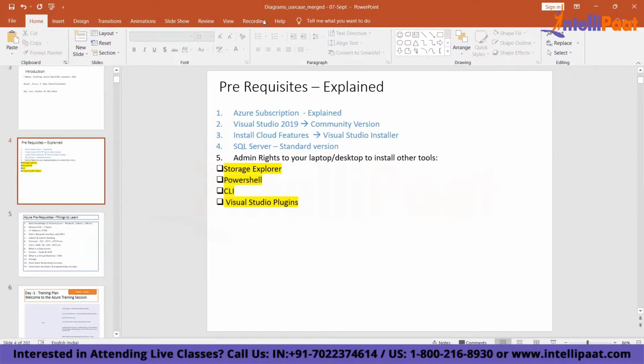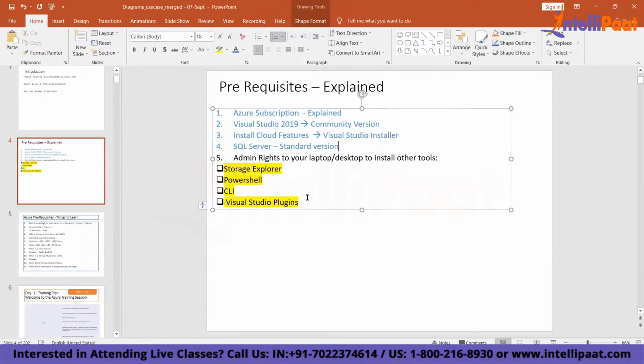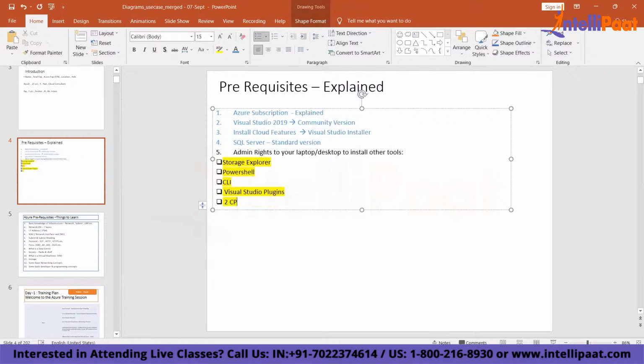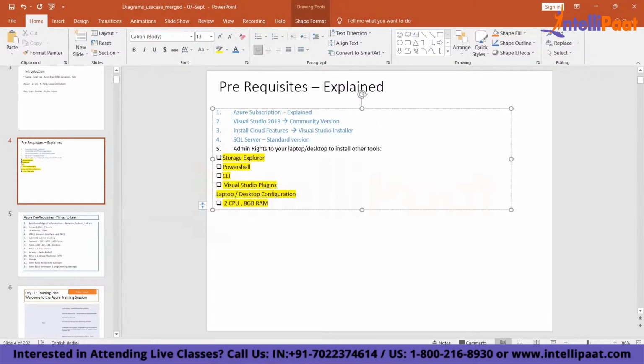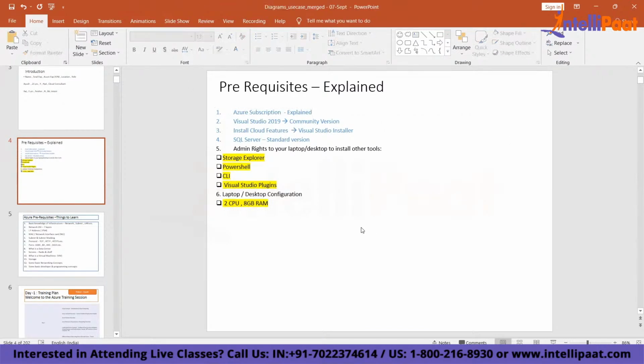Bare minimum, it should be 8 GB RAM. The laptop configuration can be 2 CPU, 8 GB RAM. It's good, the recommended one. In case you have anything lesser, that is also okay, but if you have this, it will run properly. This is your laptop and desktop configuration which is recommended. So we have discussed the prerequisites and certain details.